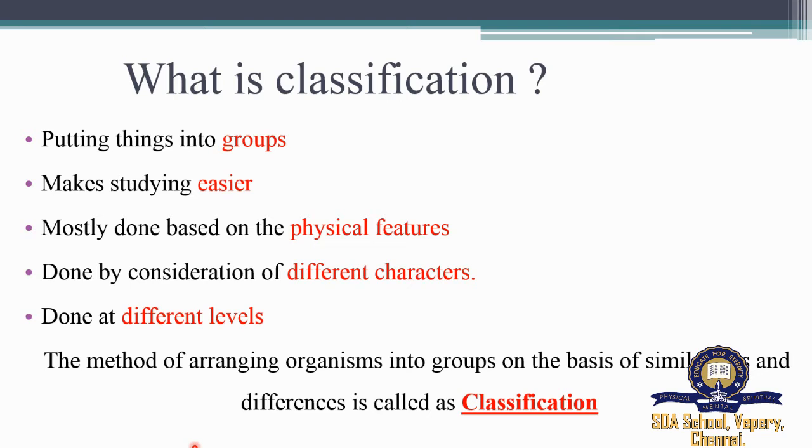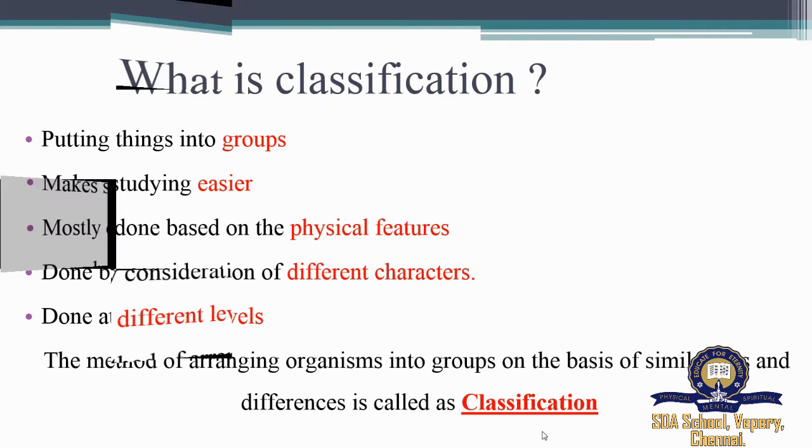So let's put it into a small definition. The method of arranging organisms into groups on the basis of similarities and differences is called classification. So this would be a small definition for classification.